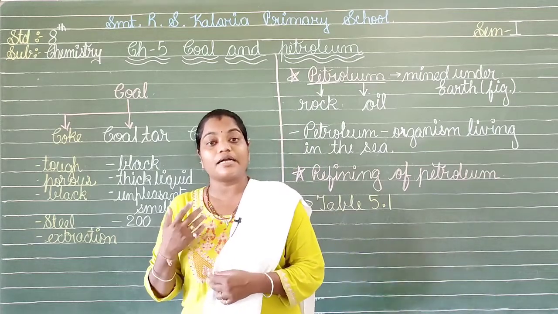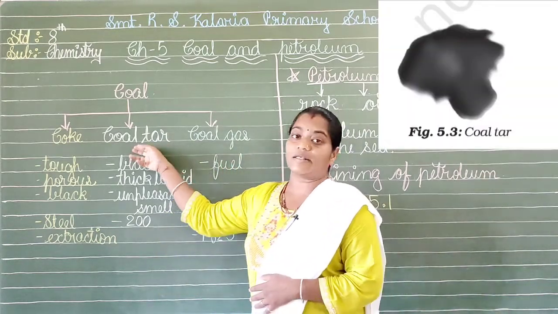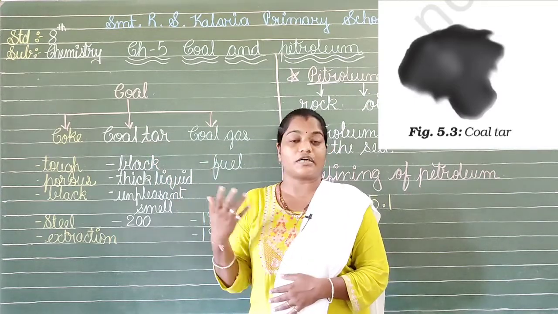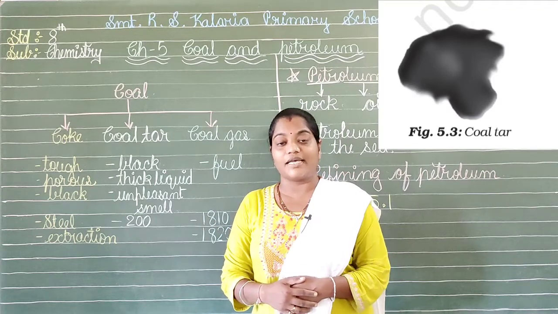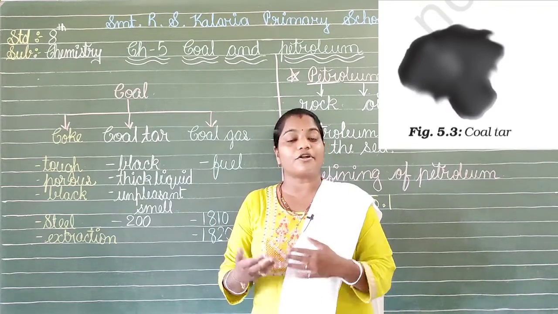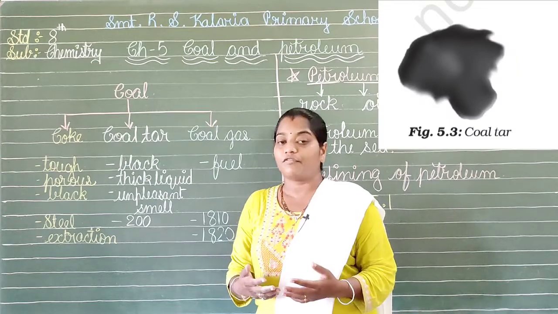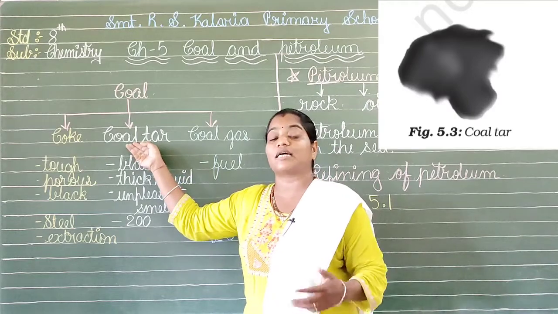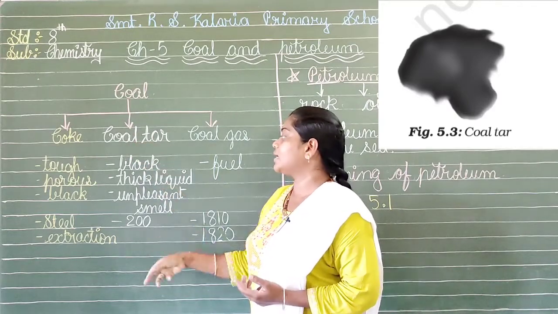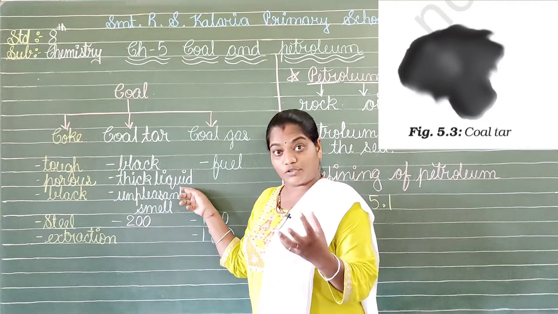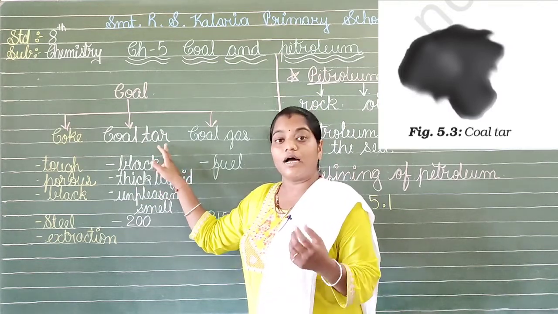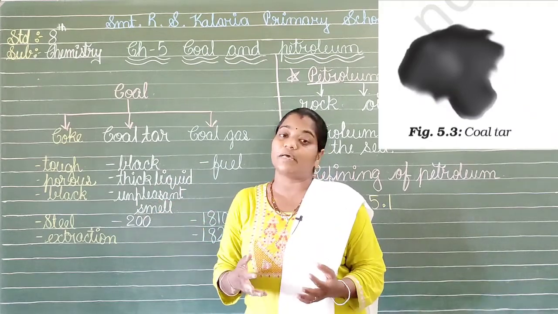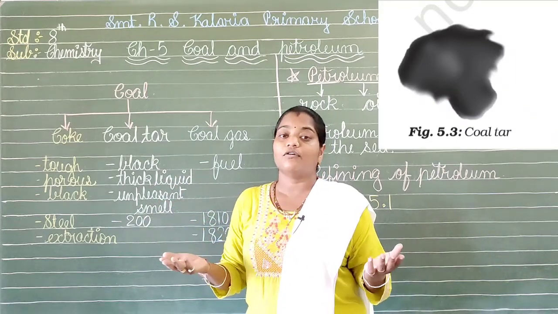The second product that we are getting is the coal tar. Yes, you must have heard that coal tar is used for road surfacing, isn't it? But nowadays it is being replaced by one of the petroleum products, that is known as bitumen. We will be learning about that also in a further chapter. What is the color of this coal tar? It is black in color and it is a thick liquid. So, we can say that it is in the liquid state. Then it has an unpleasant smell, which is not liked by anyone.